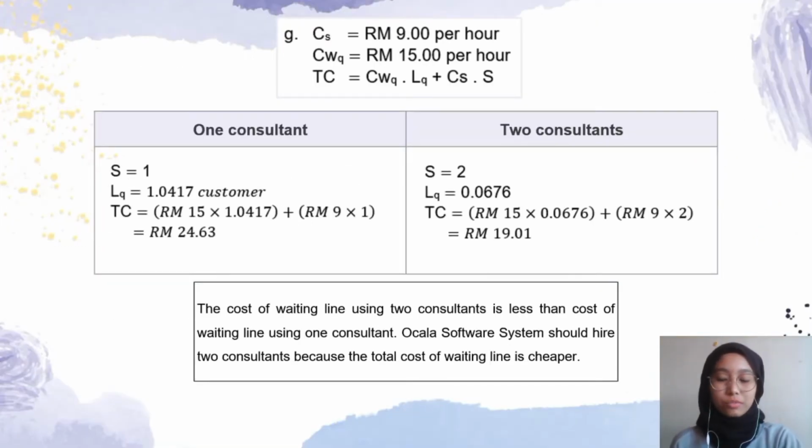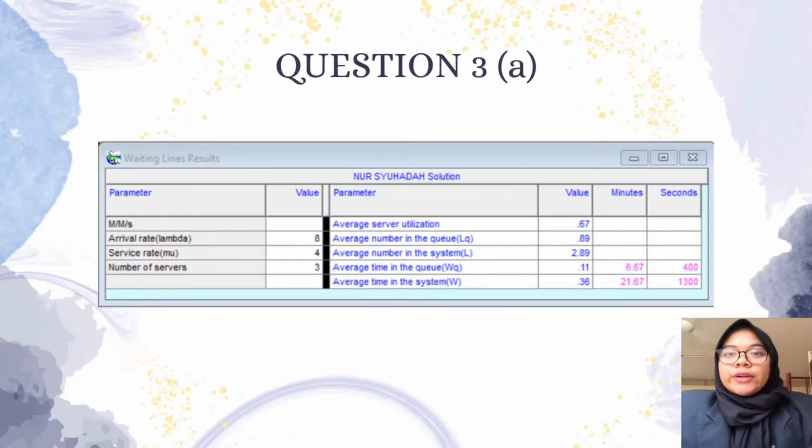Lastly, question 2G, given Cw as equal to 9 ringgit per hour and Cq is 50 ringgit per hour, we calculate both costs of waiting lines using the formula as stated in the slide. The cost of the waiting line using 2 consultants is less than the cost using 1 consultant. Ocala software system should hire 2 consultants because the total cost of the waiting line is cheaper. So I will continue with question number 3.